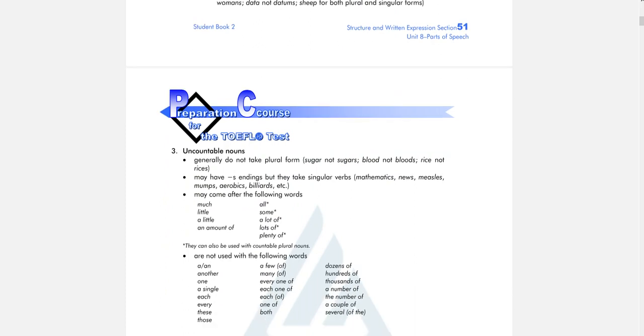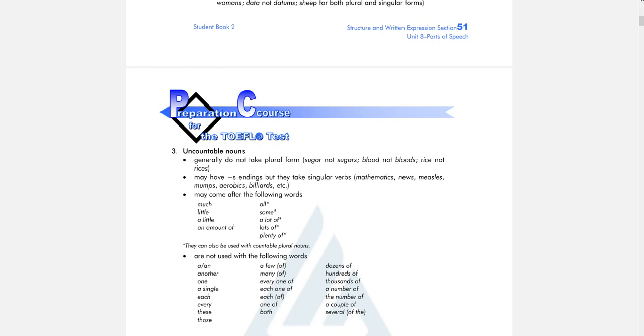And then uncountable nouns generally do not take plural form. Uncountable is usually singular. So you say sugar, not sugars. Sugars is plural, right? But because sugar is uncountable, you don't use s. It should be sugar without s, or it should be singular. Once again, uncountable nouns usually take singular form, not plural.